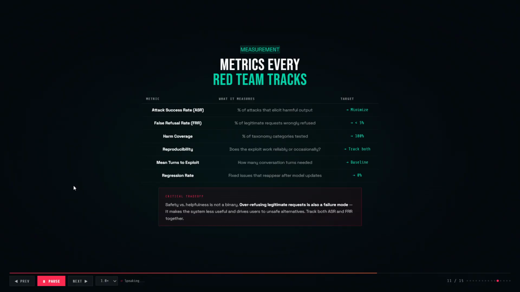Every red team must track 6 metrics. Attack success rate measures how often attacks elicit harmful output. Minimize this. False refusal rate measures wrongly refused legitimate requests. Keep it under 5%. Coverage tracks how much of your taxonomy you've actually tested. Reproducibility tells you if an exploit is reliable or occasional. Mean turns to exploit establishes your baseline. And regression rate tells you how often your fixes break again after a model update. Safety and helpfulness are both failure modes. Track both, always.